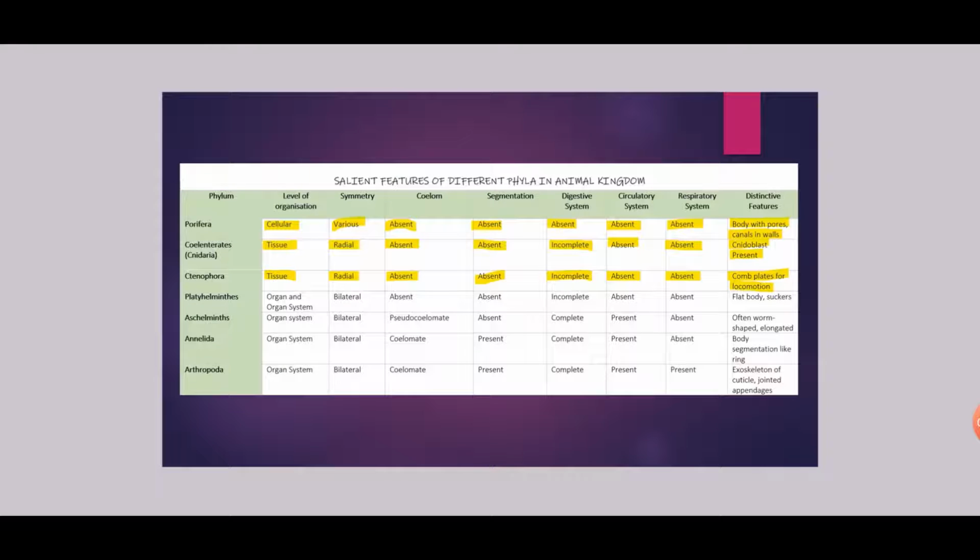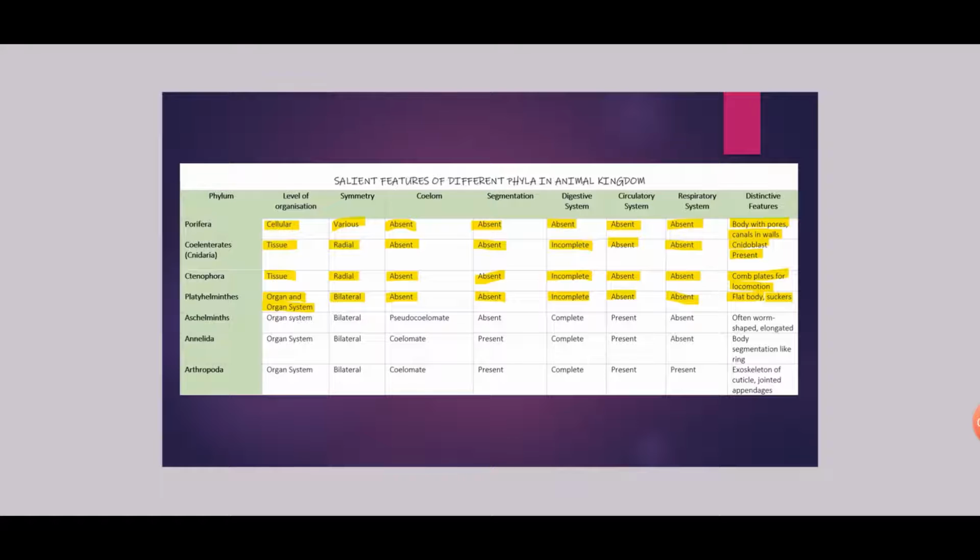Next is phylum Platyhelminthes. In phylum Platyhelminthes, level of organization is organ and organ system. They have these two types of level of organization. They are generally bilaterally symmetrical, and body cavity is absent. Segmentation is also absent. Digestive system is incomplete. Circulatory system is absent. Respiratory system is absent. And distinctive feature is they have a flat body. These are also called flatworms.